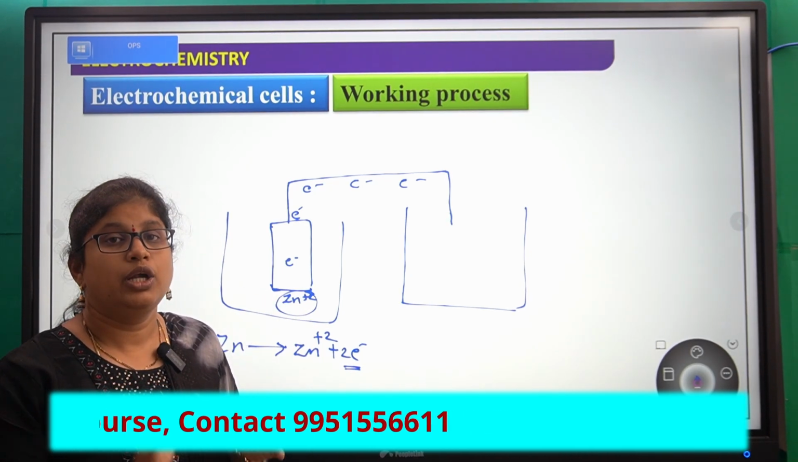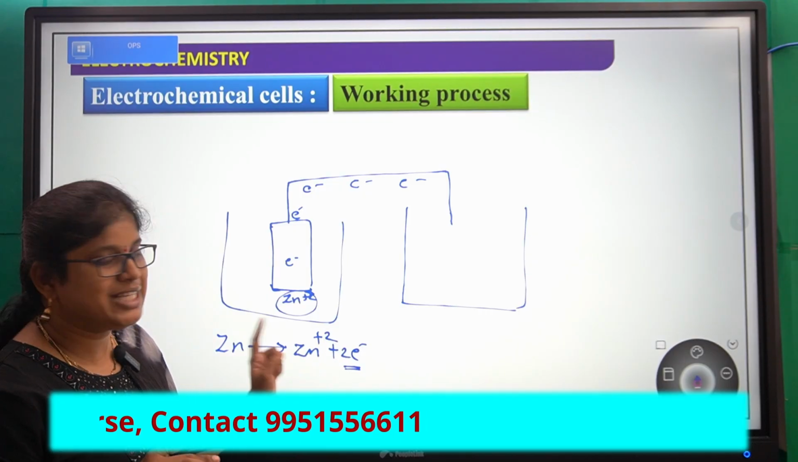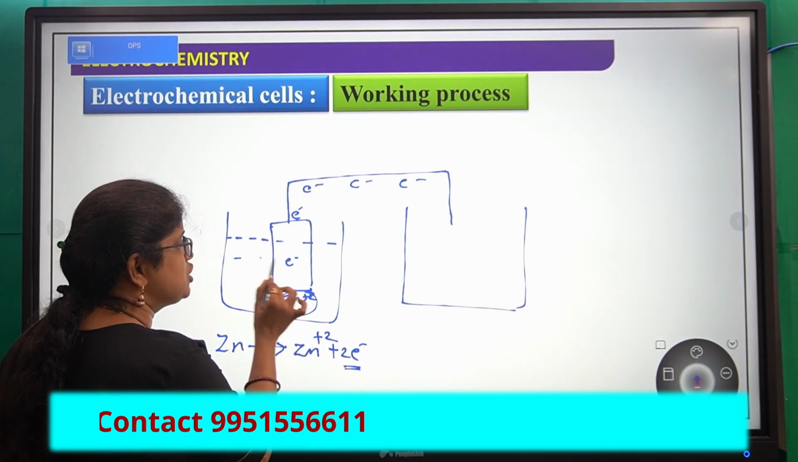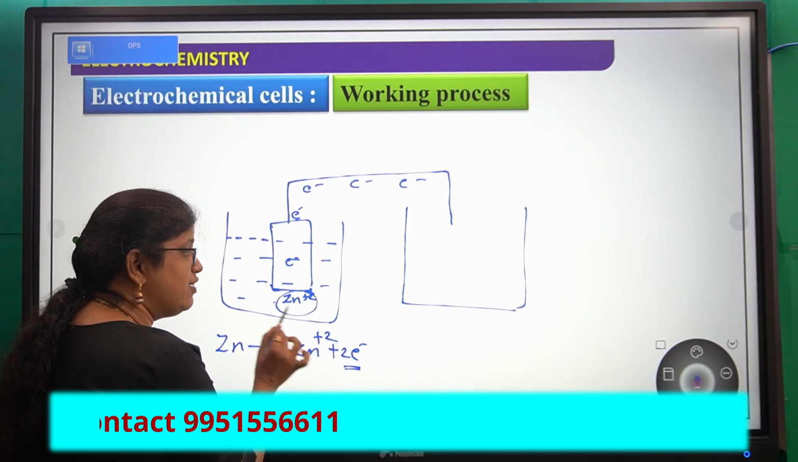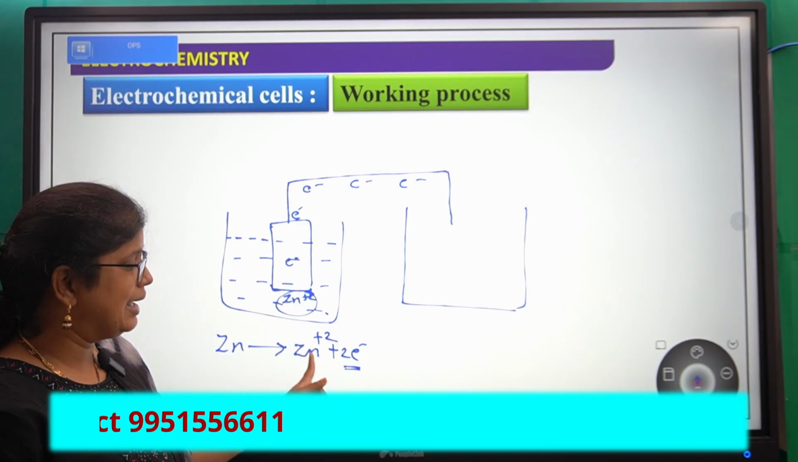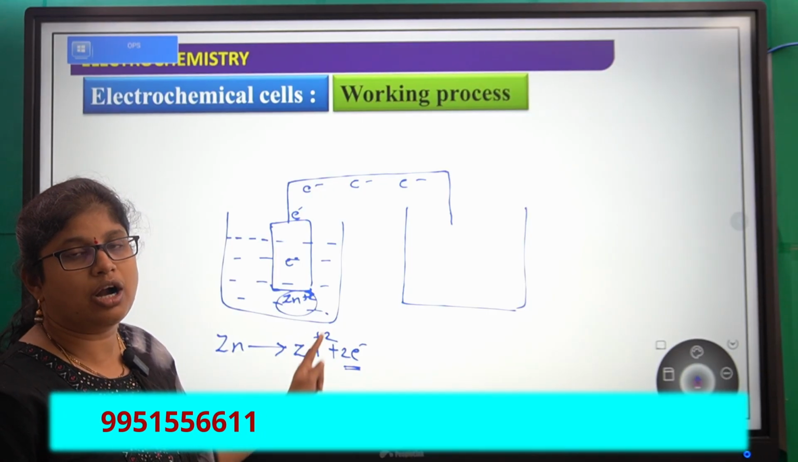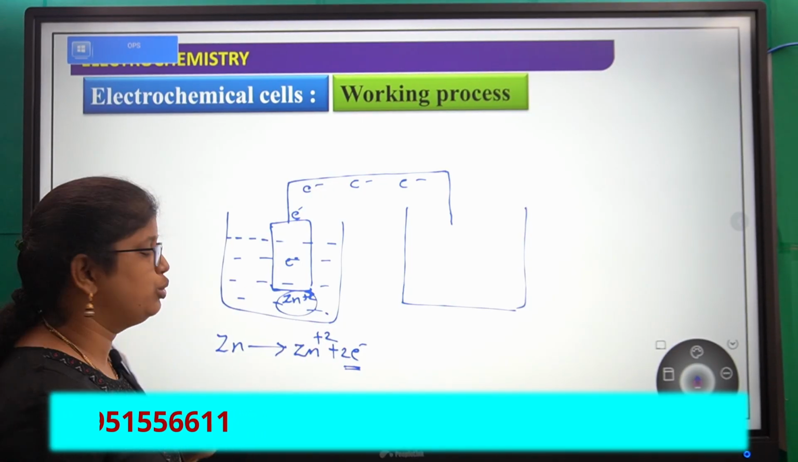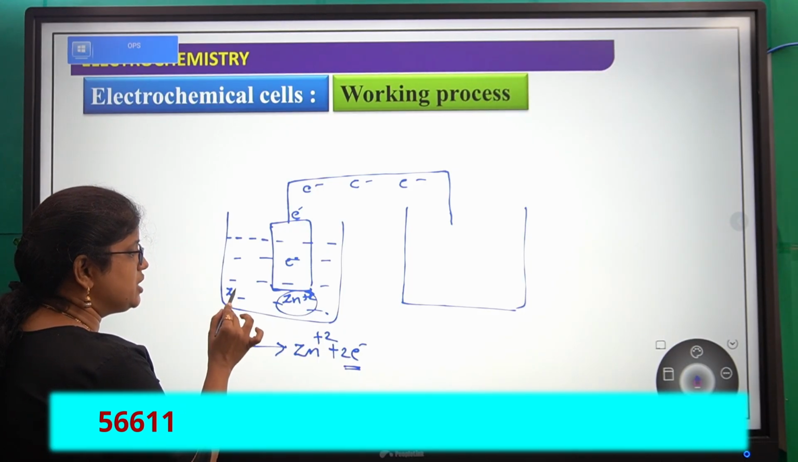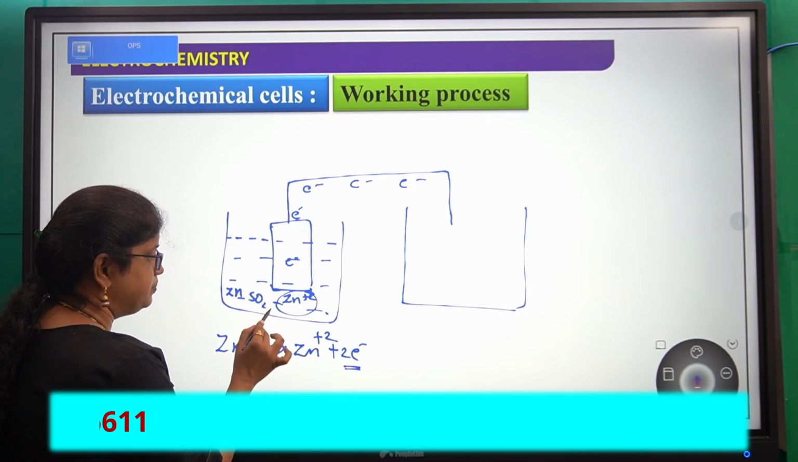So that's why, to accommodate these zinc plus 2 ions, we are taking zinc sulfate solution here, electrolyte of the same electrode, electrolyte of zinc. Why are we taking electrolyte here? Just to accommodate these zinc plus 2 ions. Okay, so now here we are taking zinc sulfate for example.